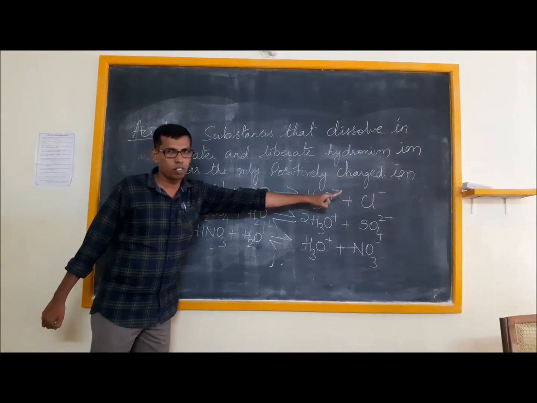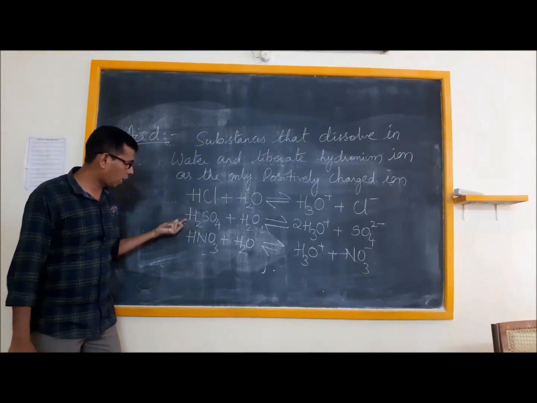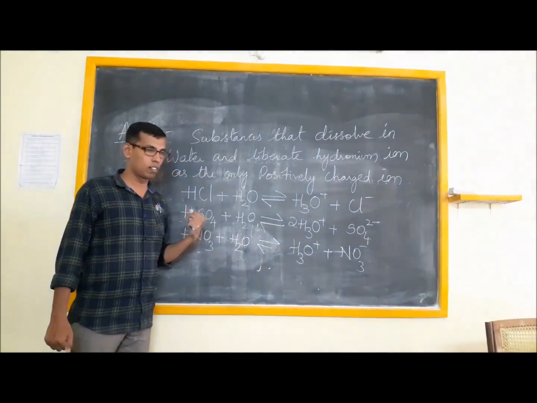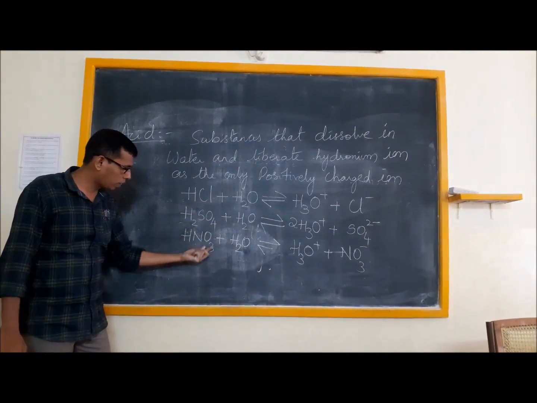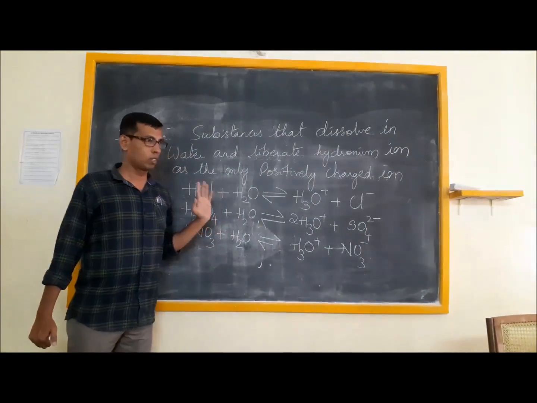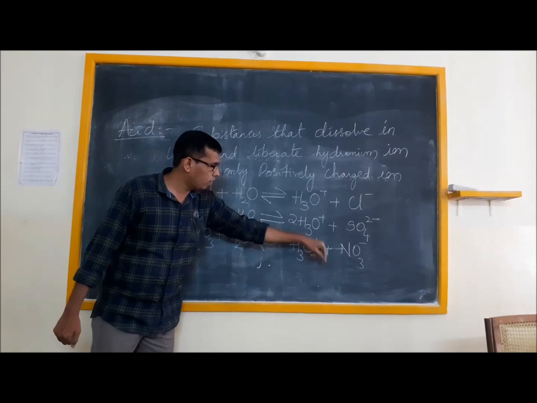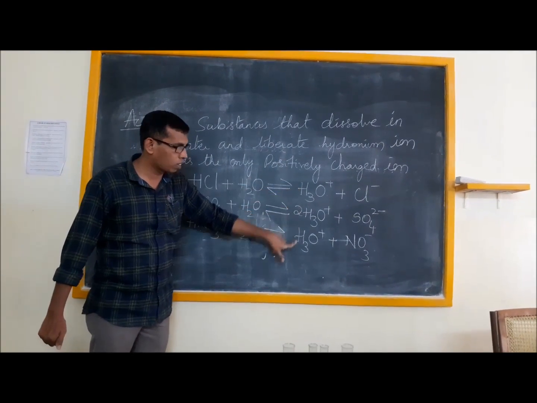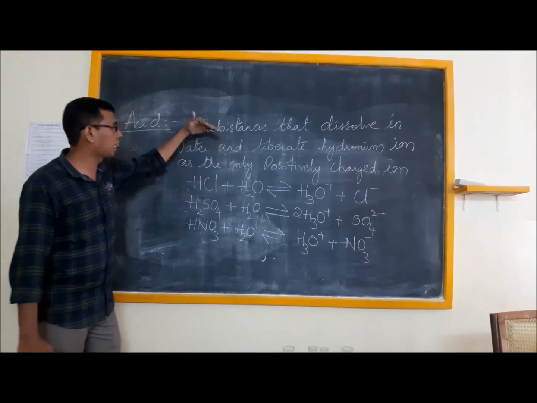It is Cl-. In case of H2SO4? It is SO4 2-. In case of HNO3? It is NO3-. So, are the negative ions common or the positive ions common? If you observe carefully, the positive ion is common.